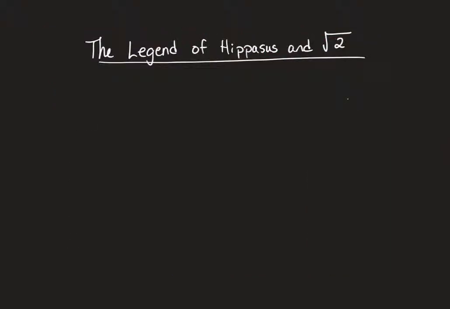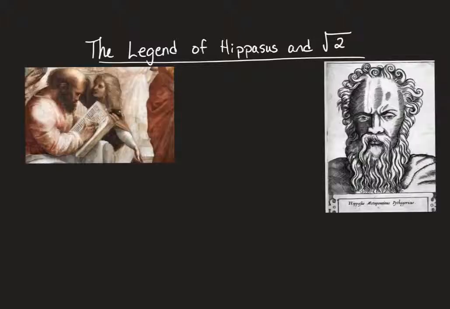This brings us to a classical kind of story, legend, myth of Hippasus and root 2. Now, the story is that Hippasus quite often gets credited with the discovery of irrational numbers, but that's not quite clear, right? There's quite a bit unknown surrounding this, but here's the story anyway. Hippasus was a student of Pythagoras. Here is the guy with a beard. Well, they both have beards, but this guy here is Pythagoras.